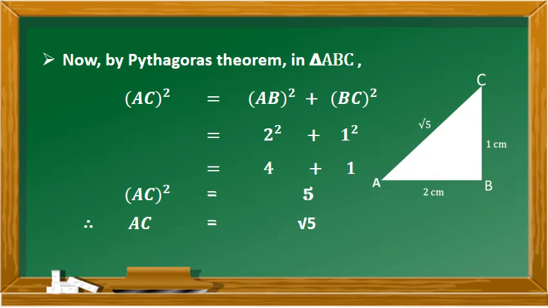Now we have to justify that AC in the right angle triangle is square root of 5. By Pythagoras theorem we can prove it. AC square is equal to AB square plus BC square, where AC square is hypotenuse square, AB square is base square and BC square is height square. So it is 2 square plus 1 square, which is 4 plus 1. Therefore AC square is equal to 5. Therefore AC is equal to square root of 5, since on the left side it is a square, when you bring it to the right side it becomes square root of 5.